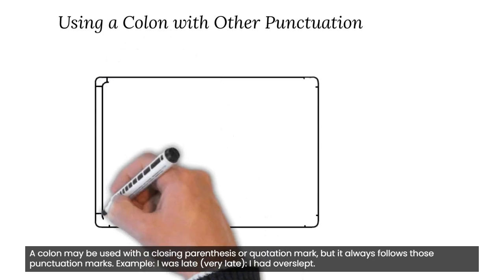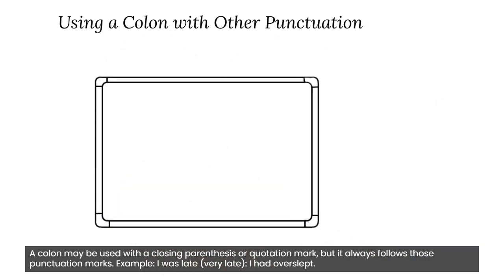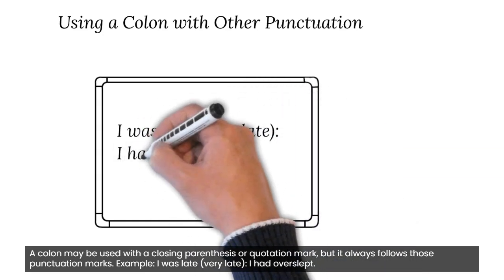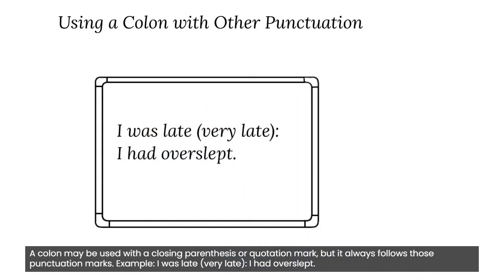A colon may be used with a closing parenthesis or quotation mark, but it always follows those punctuation marks. An example: I was late, very late. I had overslept.